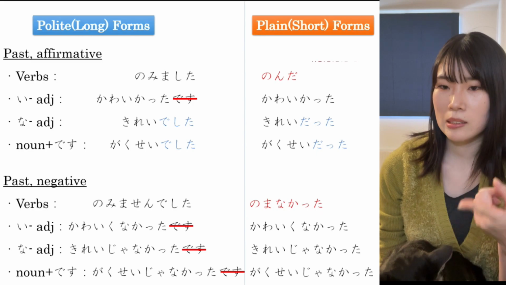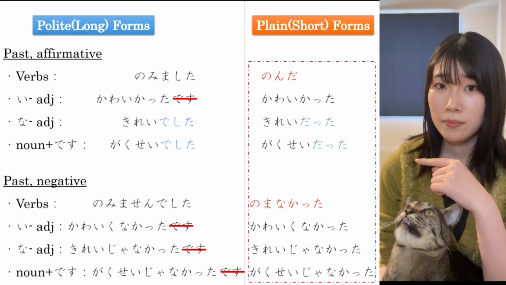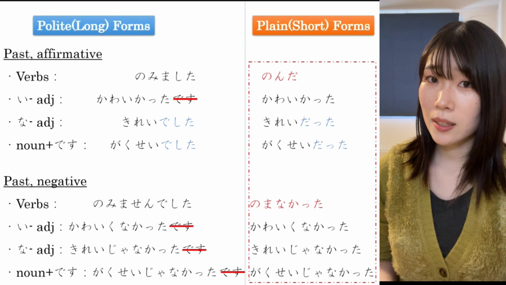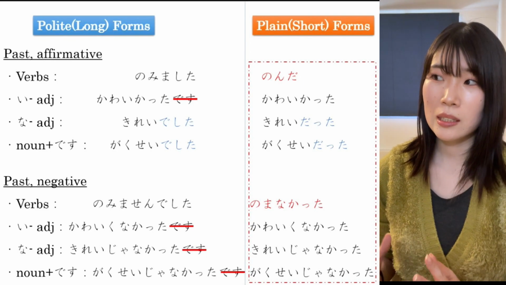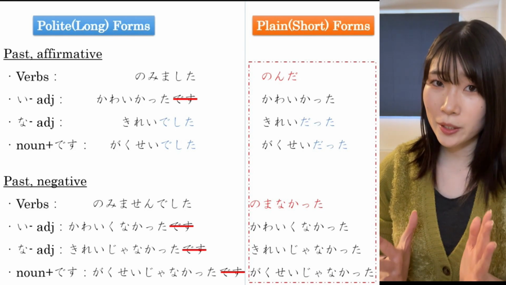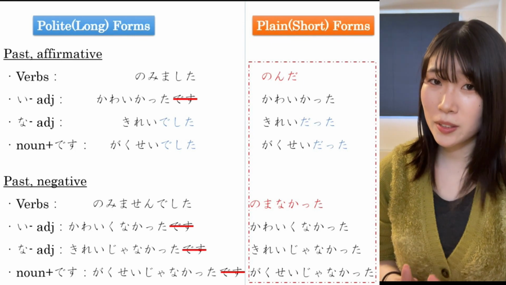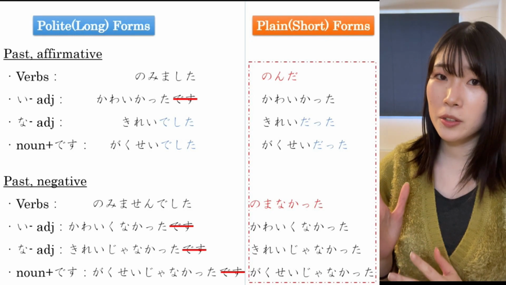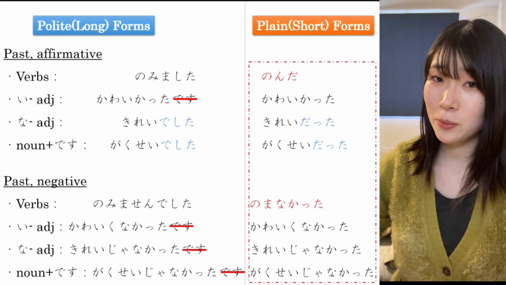We have practiced these plain forms in today's lesson and our last lesson. Some of you may think it's been a little hard because you are not confident with other forms which you have learned so far, such as te form or nai form. If so, please make sure to do some review and practice until you get used to using them. It will be so hard if you try to learn lots of conjugation forms at once. So do it little by little, step by step.